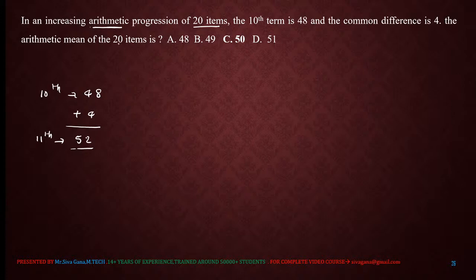How many terms are involved? 20 terms. Arithmetic mean, right? First term, second term, third term, fourth term, and so on.